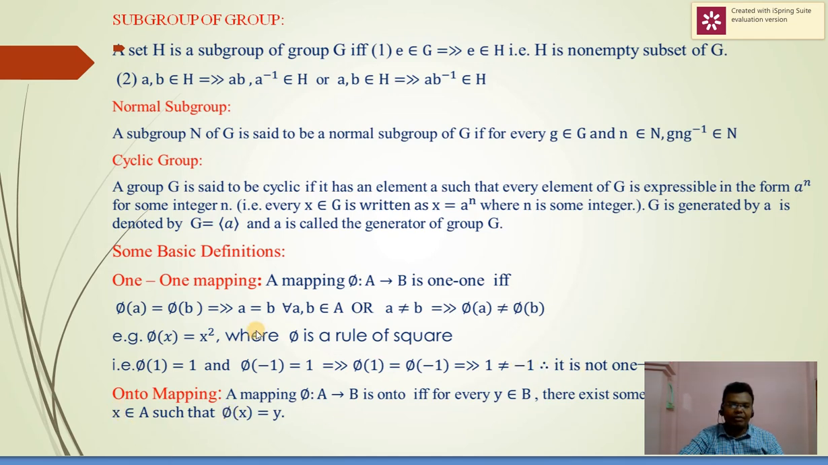Then onto mapping. A mapping phi from A to B is onto if and only if for every y belongs to B, there exists some x belongs to A such that phi of x is equal to y. In other words, we say that every element of the codomain is the image of some element of the domain, called an onto mapping.